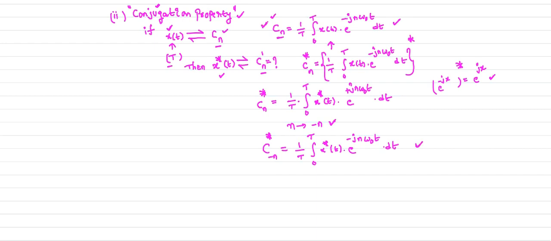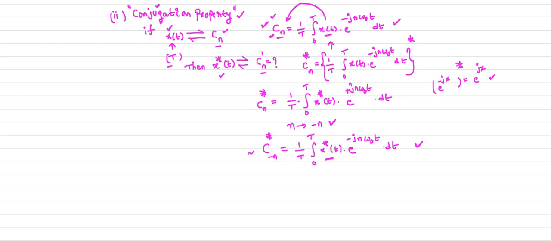Now Cn is the complex exponential Fourier series coefficient of x of t.